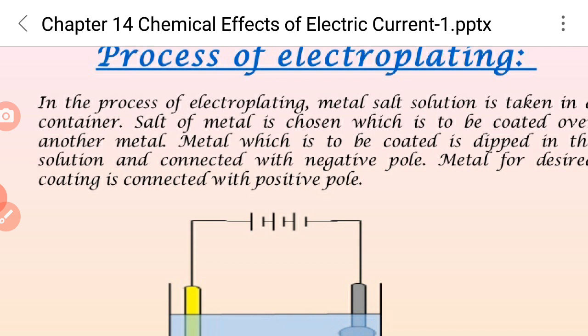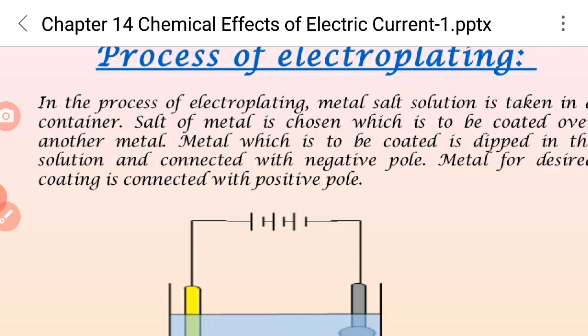Here we can observe that when electric current is passed through the copper sulfate solution, the copper sulfate dissociates into copper as well as sulfate. The free copper gets drawn to the electrode connected to the negative terminal of the battery and gets deposited on it.